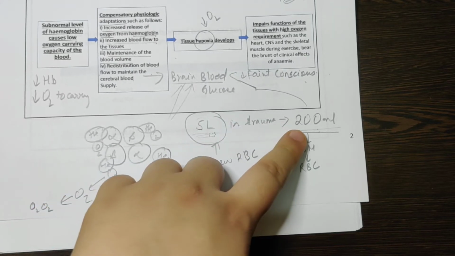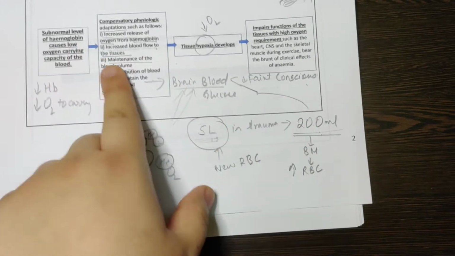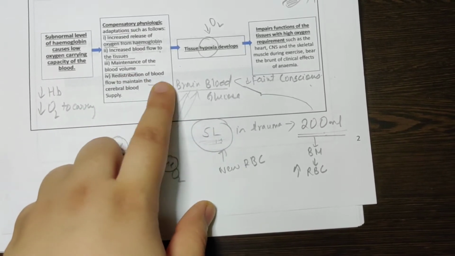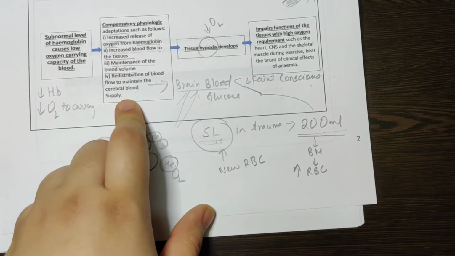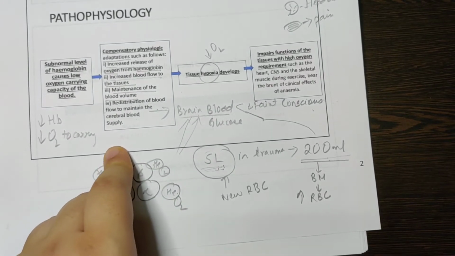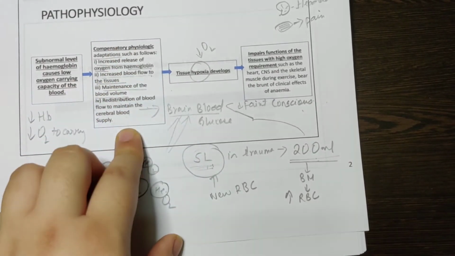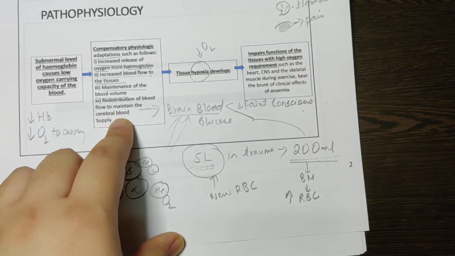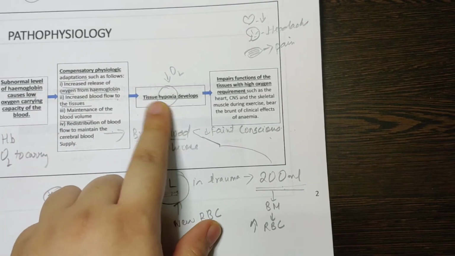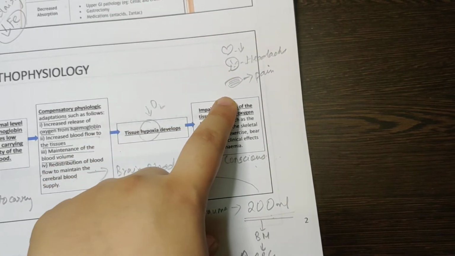If there is a trauma, we lose this much, and the body will have to make this much again. That helps in maintaining the blood volume. Then redistribution of blood flow to maintain the cerebral blood supply. So this is the compensatory mechanism. If all this the body did fails, then tissue hypoxia will happen. This tissue hypoxia will affect the heart, the brain, and the muscles.